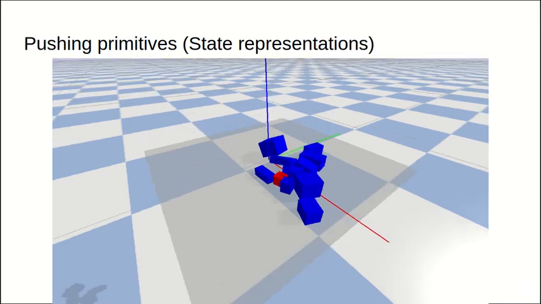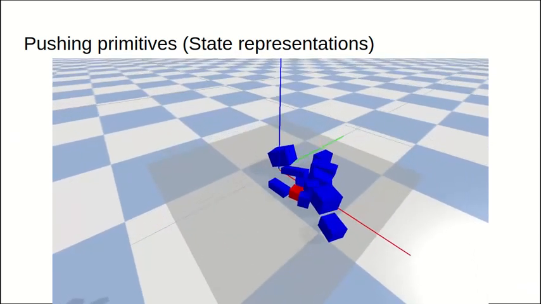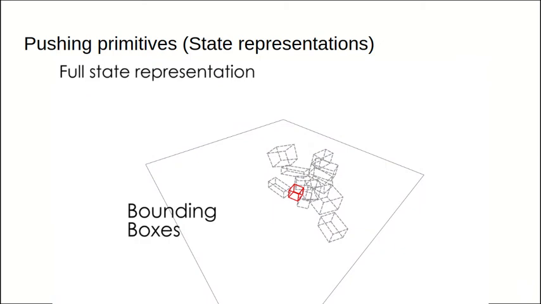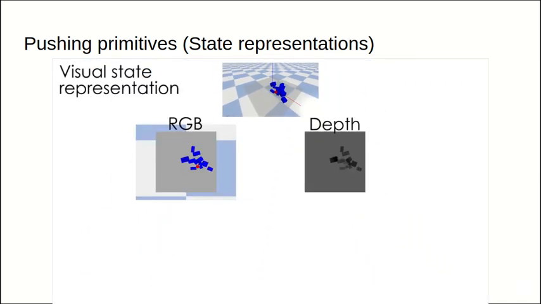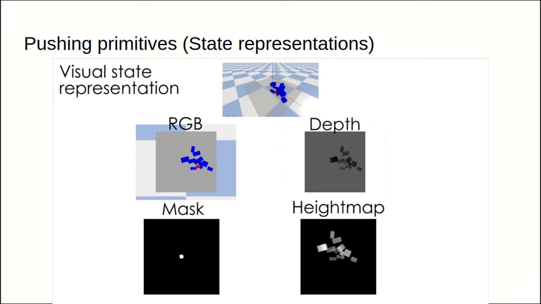For the state representation, we use both a full state representation and a visual state representation. The full state representation is taken from the simulation and contains the bounding box of each object as well as their exact poses. The visual state representation is taken by rendering the 3D scene with a camera and acquiring RGB and depth information. From the RGB we extract the mask of the target, and from the depth we extract the height map of the scene. The mask is produced by a color detector or a more advanced object detection algorithm, and the height map is generated using the depth information. Both images are translated with respect to the centroid of the target to produce translation invariant features. We further crop the mask and height map to keep only relevant information for the predefined workspace.